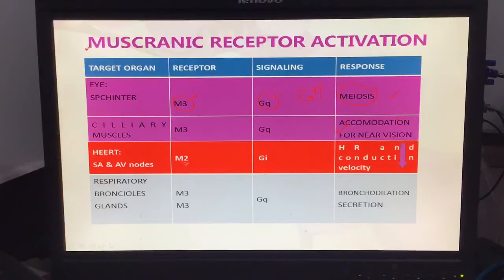What happens with the heart? Here you can see the M2 receptor decreases the activity of the heart and decreases the heart rate. In the respiratory system, the Gi protein is linked with the muscarinic M2 receptor, and the M3 receptor is linked with the Gq protein, as we covered in the previous video. The calcium increase causes bronchoconstriction and also increased secretion inside the respiratory tract. This is the function of these different receptors present on different organs.